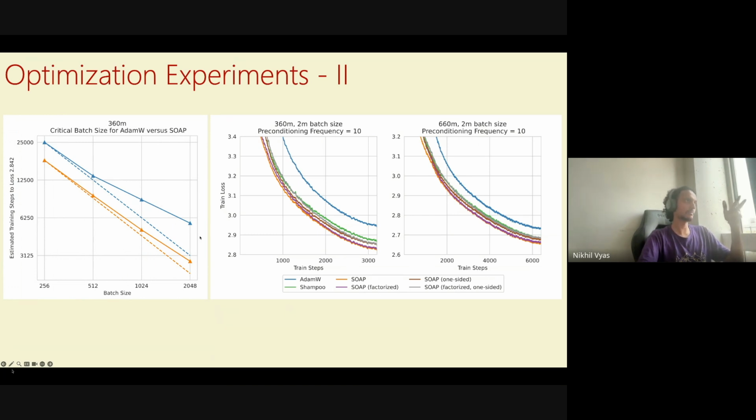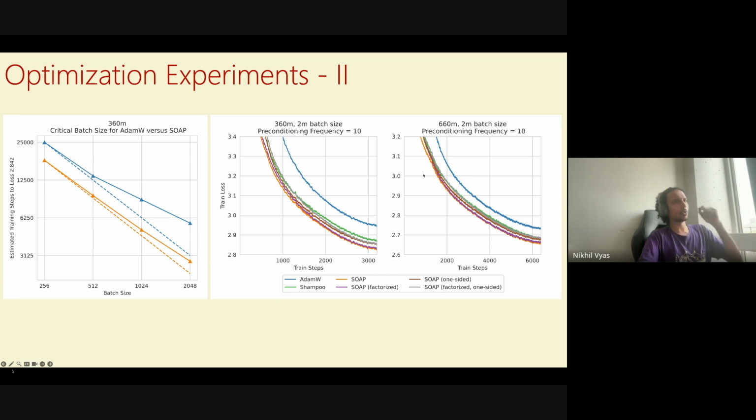We have some comparison of how Adam compares to Soap as batch size increases. So Adam starts to basically flatten out much earlier than Soap does. So Soap is already better at smaller batch sizes, but the gap increases at larger batch sizes. And this is generally true for any of these methods which try stronger preconditionings beyond Adam, that their benefits are larger at larger batch sizes.